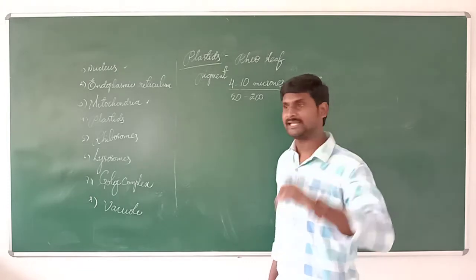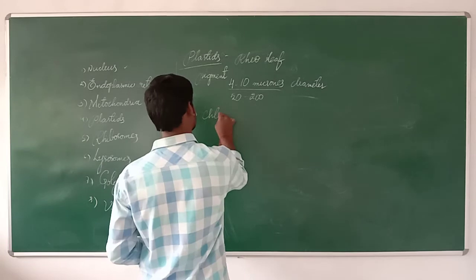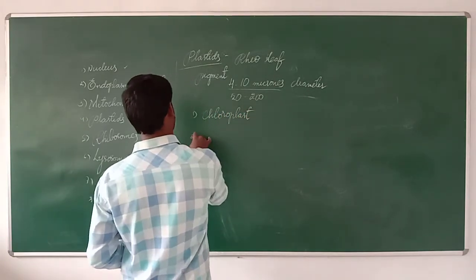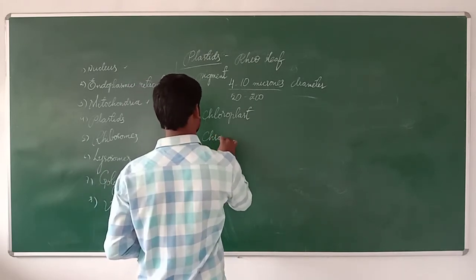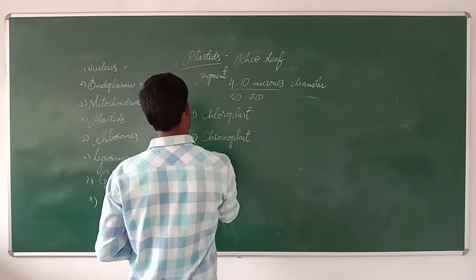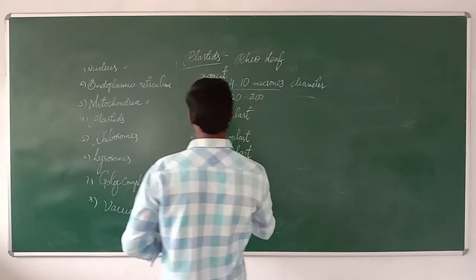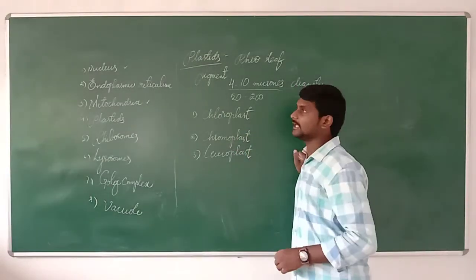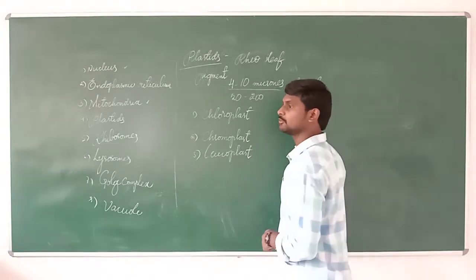So there are three types of plastids present. One is called chloroplast, the second one is called chromoplast, and the third one is called leucoplast. Chloroplast, chromoplast, leucoplast, these are the three types of plastids. What is the chloroplast?